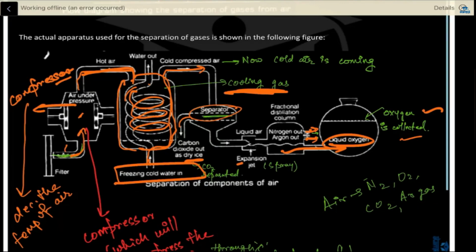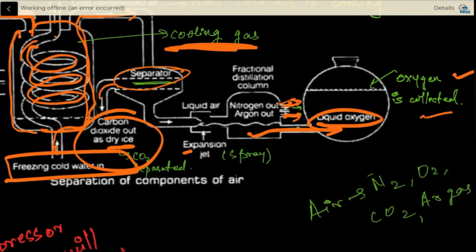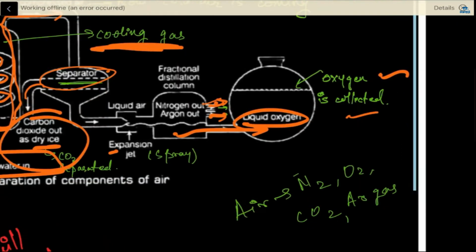Okay, first your CO2 comes out as dry ice, then your nitrogen and oxygen. If the nitrogen and oxygen are passing through this expansion jet, then they also come out. Now at the last, the oxygen is collected in this.